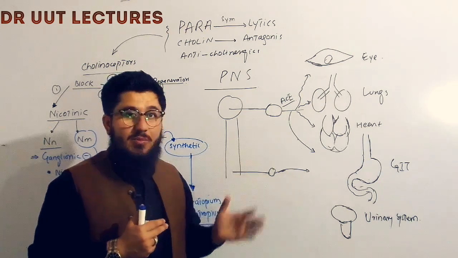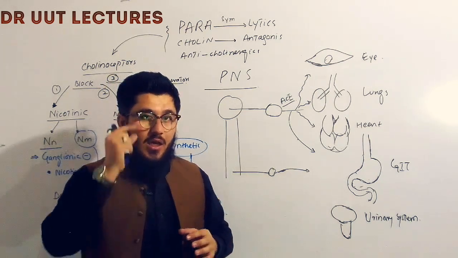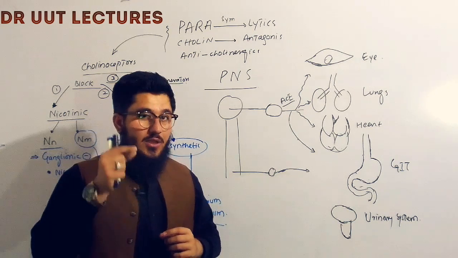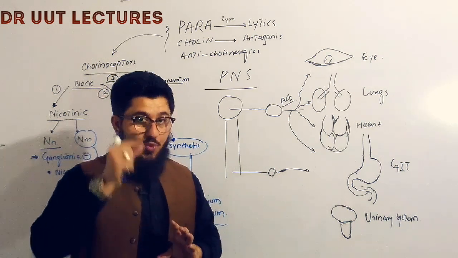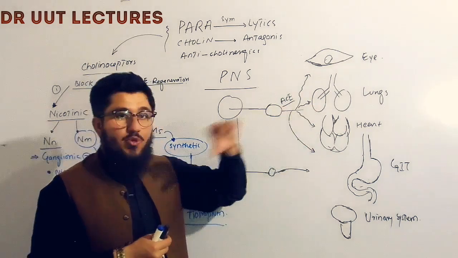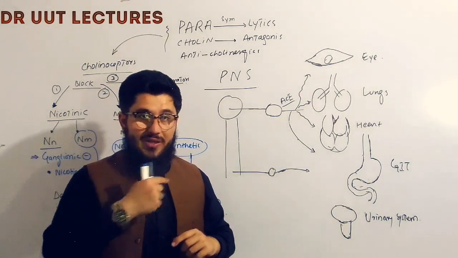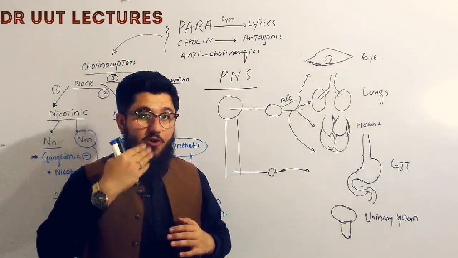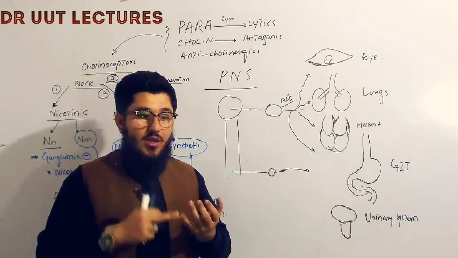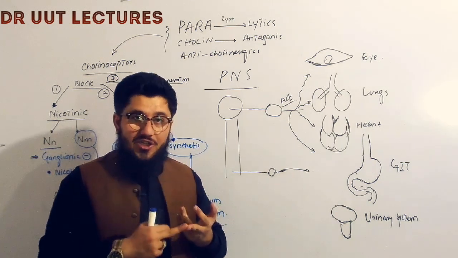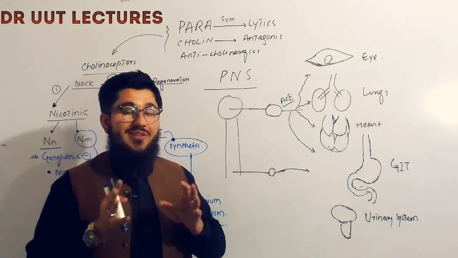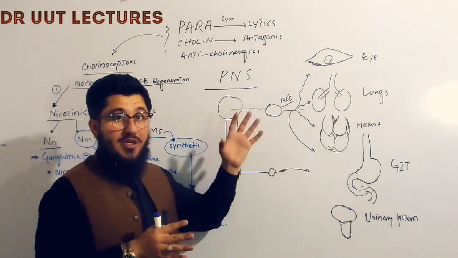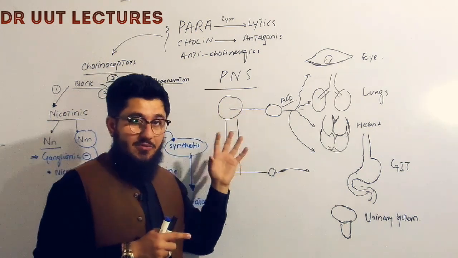So how will it affect our body? Starting from the eye, the parasympathetic nervous system will cause constriction of the pupil. So pupilloconstriction will happen, and coming towards the mouth, when you are in the rest condition, saliva starts forming. So salivation, lacrimation, urination, defecation, all these secretions are supposed to happen when you are taking rest, or you can say when your body is being controlled by the parasympathetic nervous system.